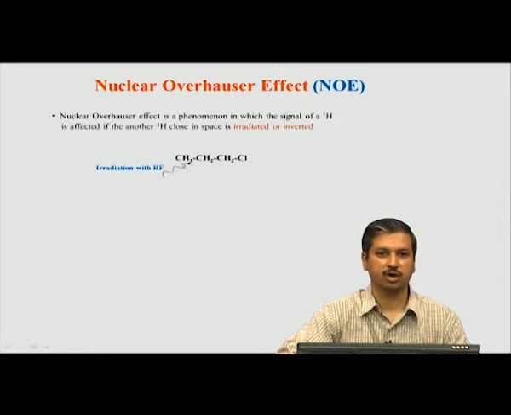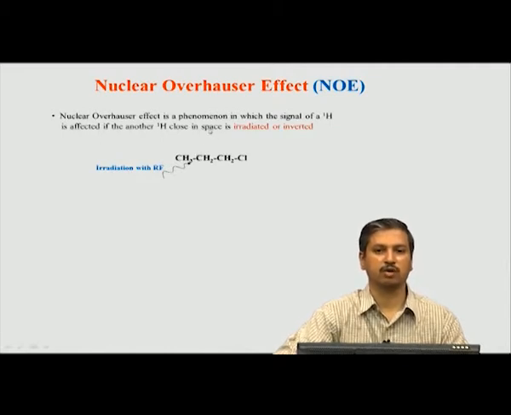That polarization, which is now zero, starts going back towards equilibrium when you remove the pulse. The creation of this zero polarization affects the neighboring hydrogen, if it is dipolar coupled to this hydrogen. So, the polarization of this nucleus is affected by disturbing the polarization of the other. Why is this so? It is because they are close in space and there is an interaction known as dipolar coupling.